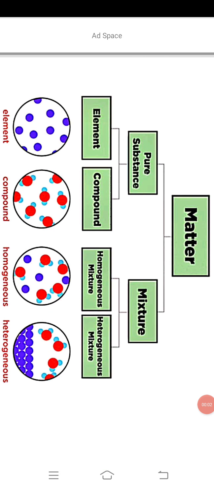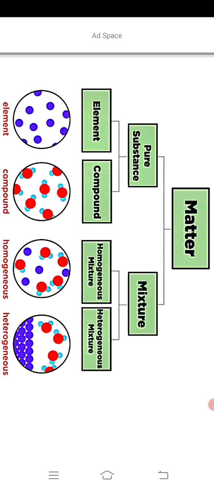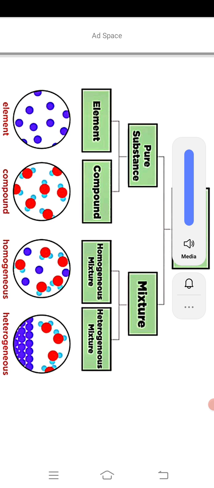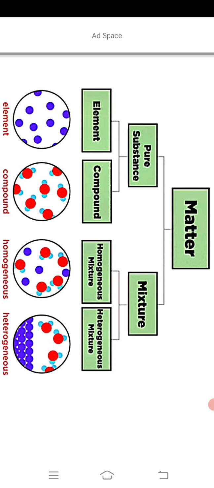Dear students, today we start with matter. What is matter? Matter is anything around us that has mass and occupies space. So matter has mass and occupies space. These matter are of two types: pure substance and mixture.